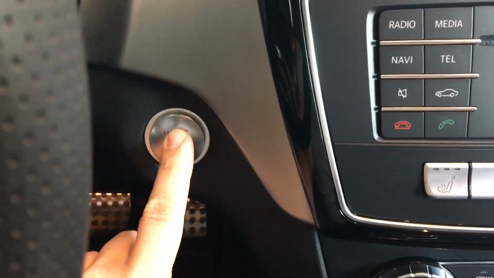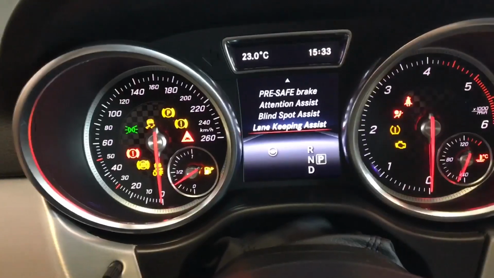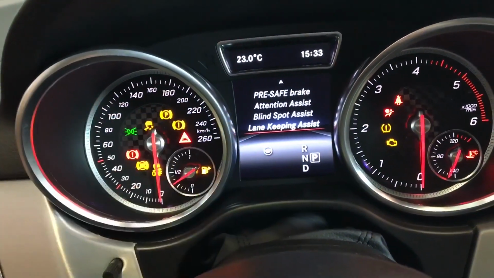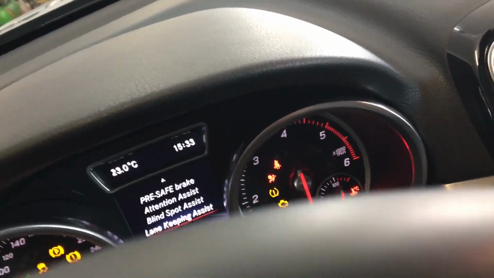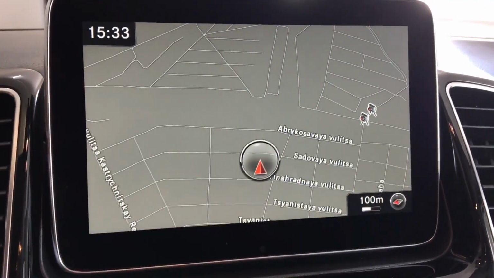So first of all, I'm turning the ignition ACC to position 1. You see, now we're going to plug this into the OBD diagnostics. So let's do it. It's not easy. Okay, plugged. And now I will monitor the messages on the command screen.